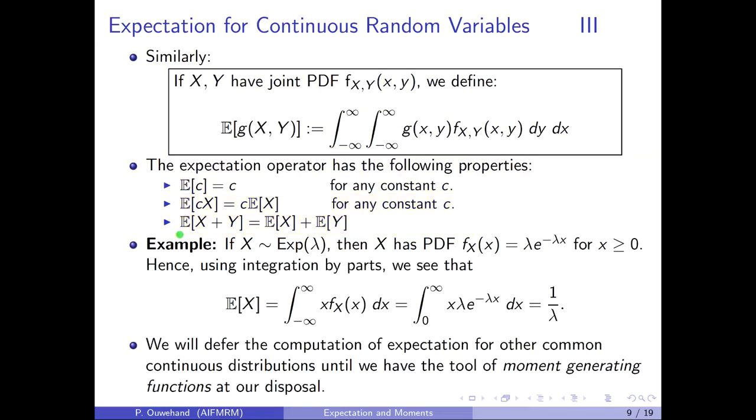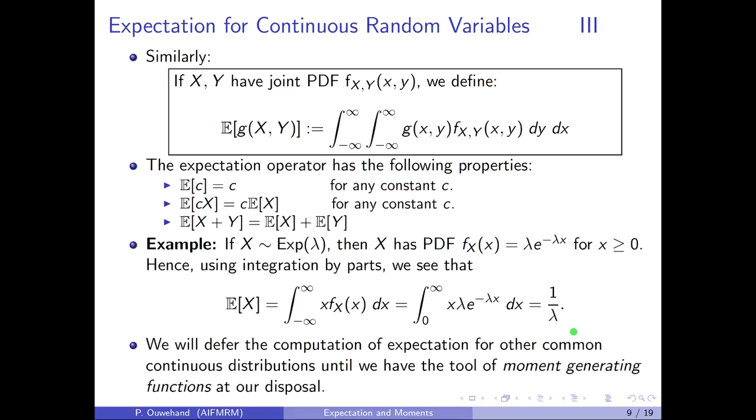We give here just one example of a computation of an expectation for a continuous random variable. Suppose that X is exponentially distributed with parameter lambda, i.e. that the PDF of X is given by lambda times e to the minus lambda x for x greater or equal to 0. The PDF is 0 for x less than 0. In that case, you can verify, using integration by parts, that the expected value of X, by definition this integral, amounts to 1 over lambda.